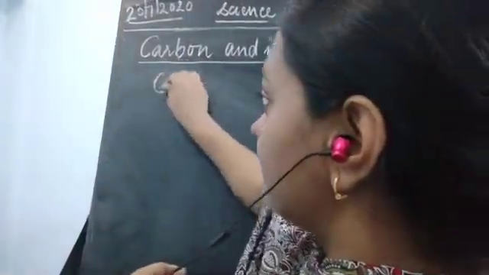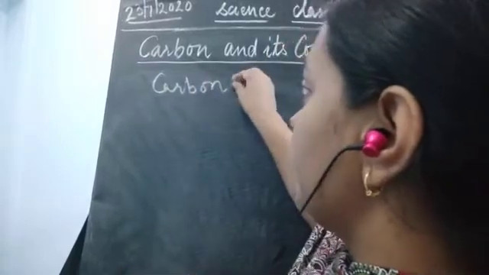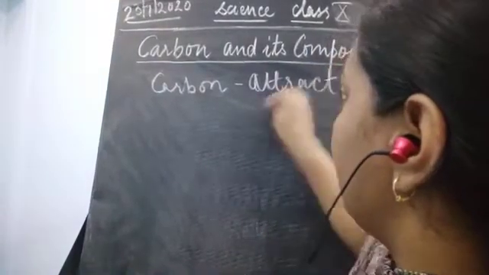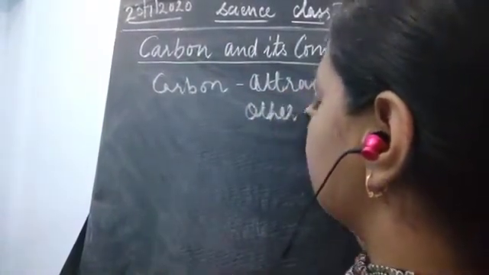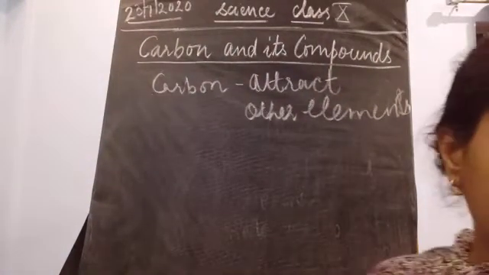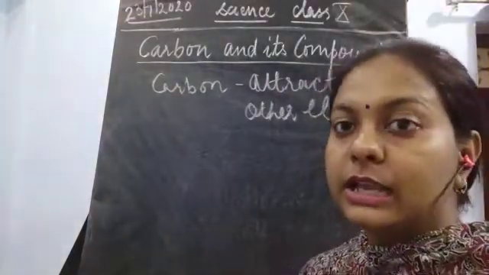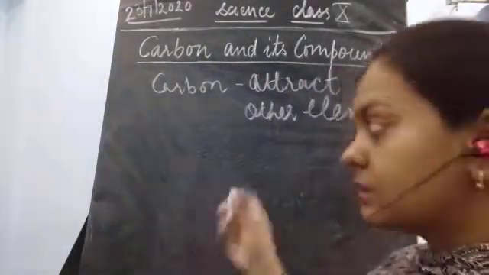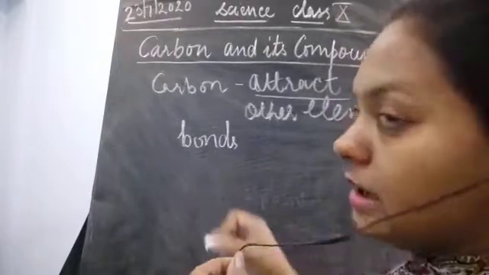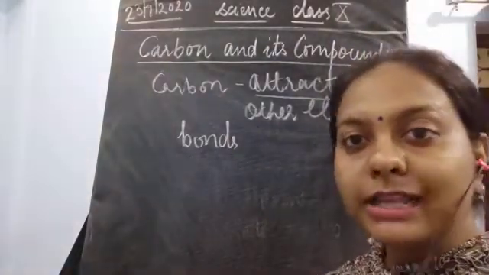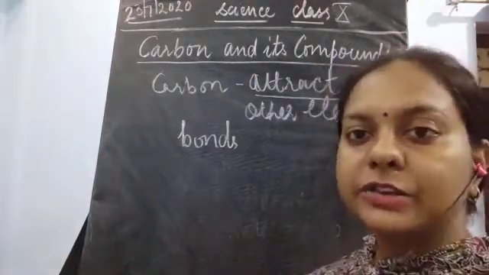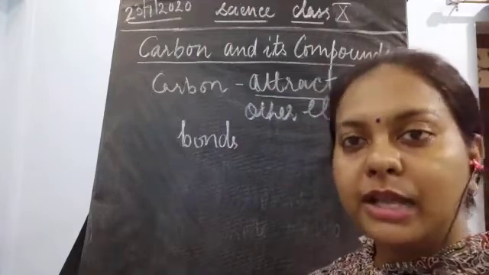So carbon has a property to attract other elements. Now, why is it attracting other elements? It is attracting other elements because it forms bonds. So this attraction power is known as bonds now. So bonds are made. This bonding is of three types: electrovalent bond, then ionic bond, and covalent bond.